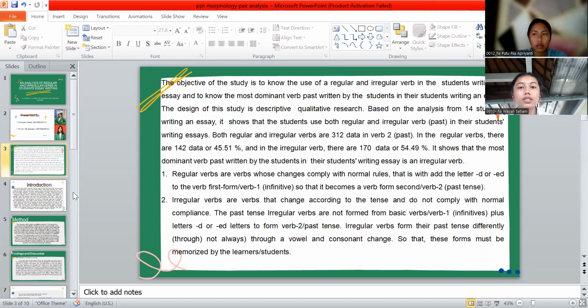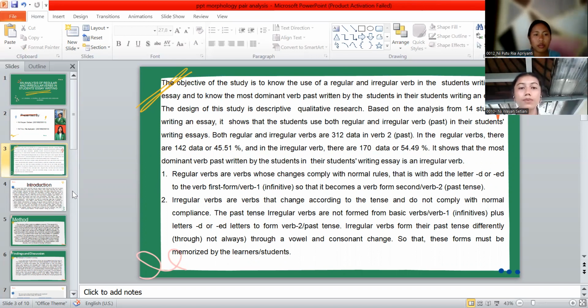Based on the analysis of 14 students' essays, it showed that the students used both regular and irregular verbs in the past in their essay writing. There are 312 data in verb 2 or past.